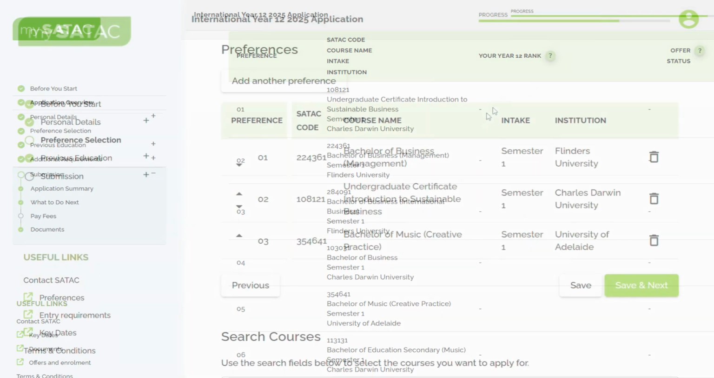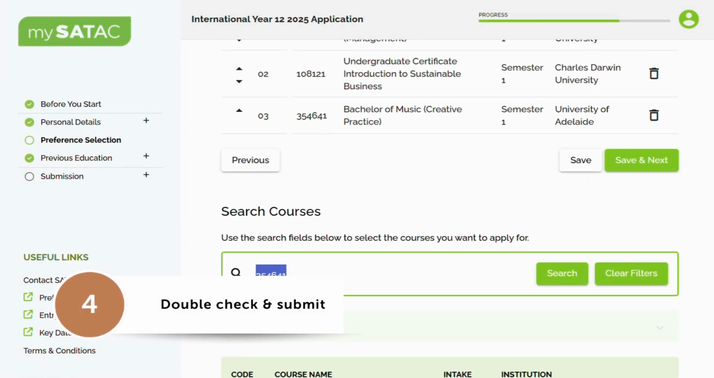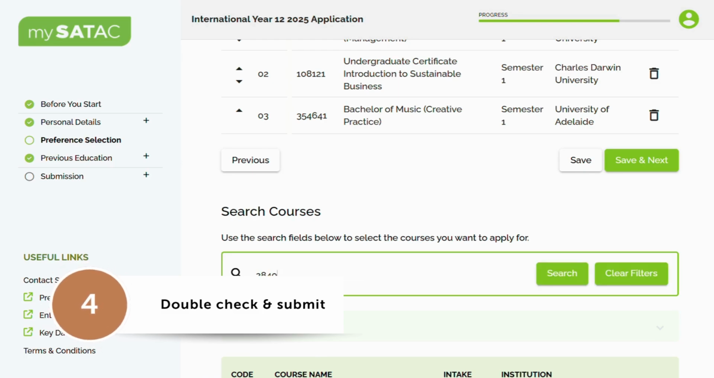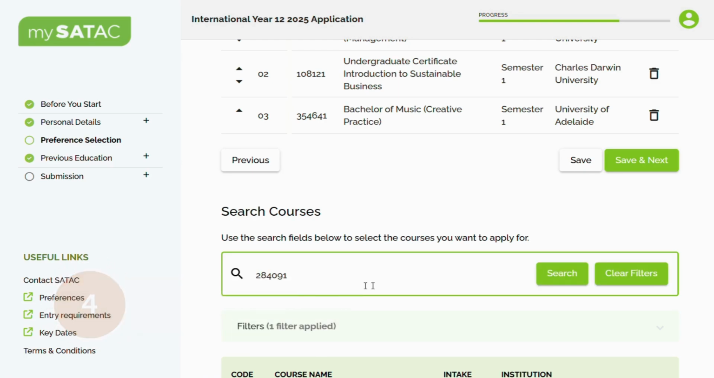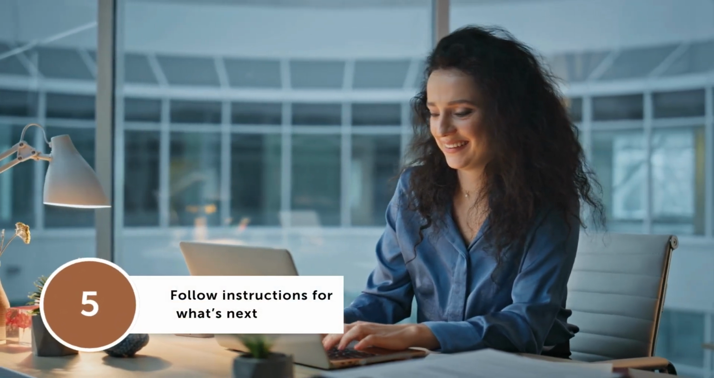Once the cycle is open, Leo double-checks his choices, enters his preferences and information into his MySATAC application, attaches relevant documents if required, and submits. It's that easy. If SATAC needs anything to process his application, we'll send it in an email to follow up.